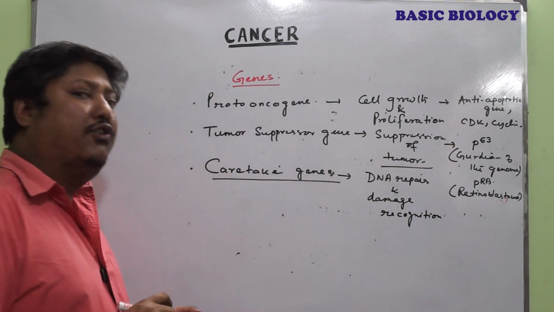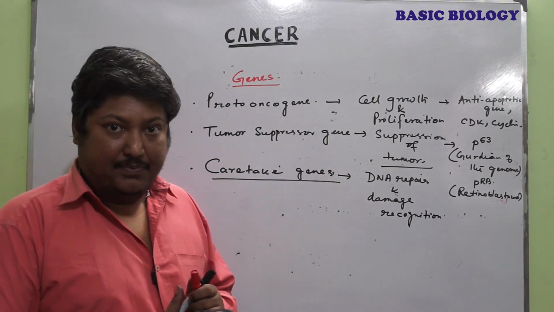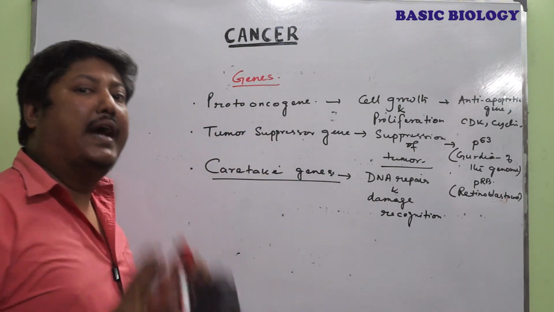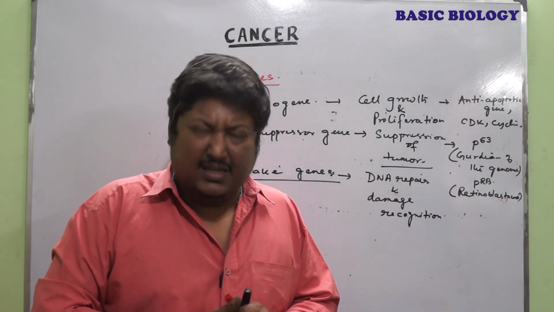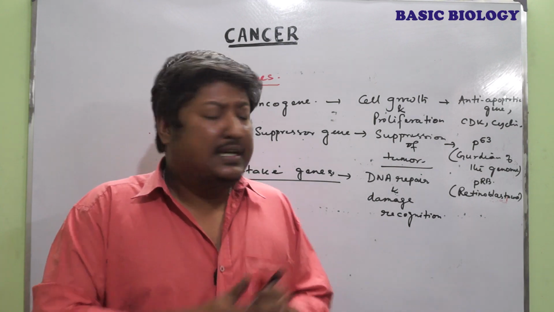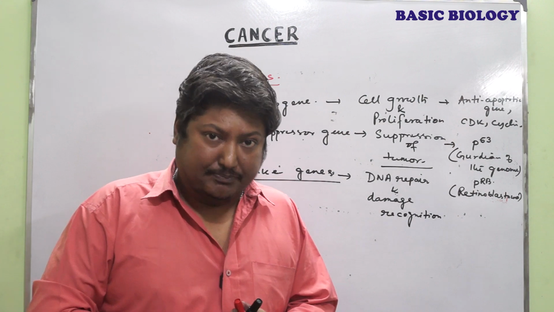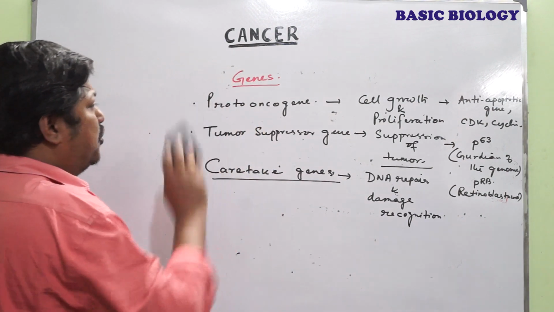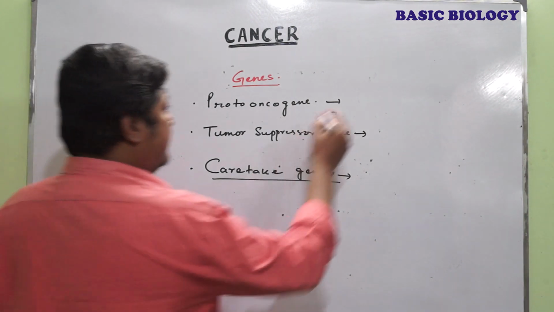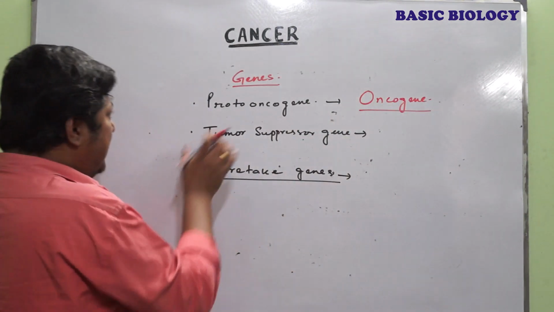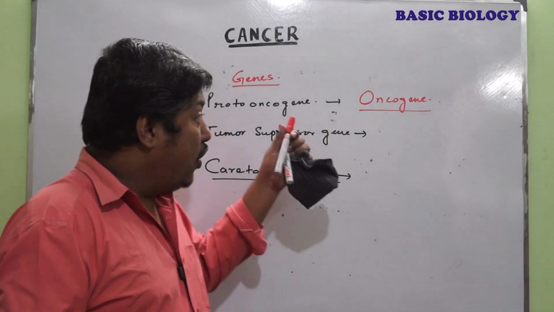So all those genes which are involved in DNA repair mechanisms are called caretaker genes. Now these genes are the normal wild type genes present in our body. But when these genes are mutated due to several reasons that I will discuss later on, their function is altered. So first, when the proto-oncogene is mutated to oncogene, normally the proto-oncogene is responsible for the cellular growth and proliferation, but the oncogene,